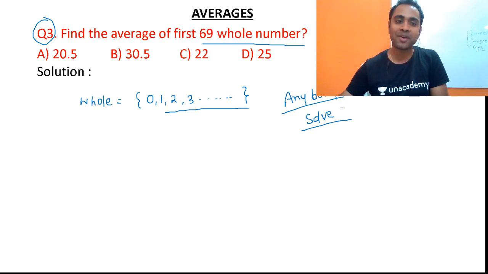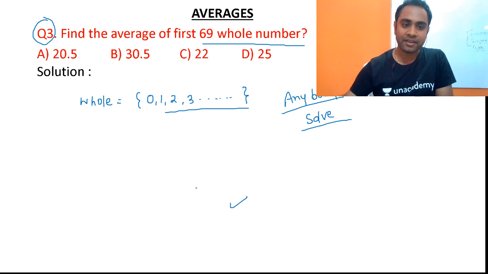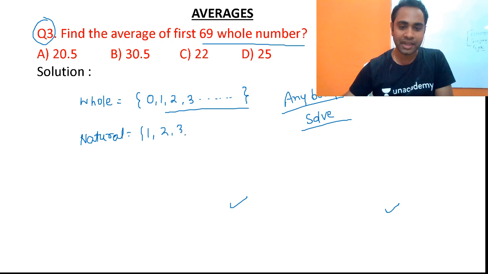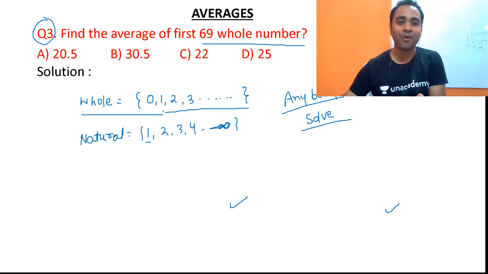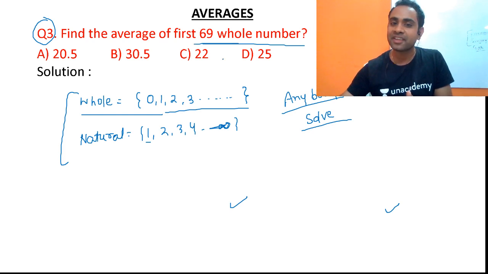Now about whole numbers, see friends, natural number, try to understand here. Natural numbers will be 1, 2, 3. Natural numbers will start from 1 and go till infinity. But friends, whole numbers will start from 0 and go till infinity. So do not forget that in the exam, friends. Now find the average of first 69 whole numbers.